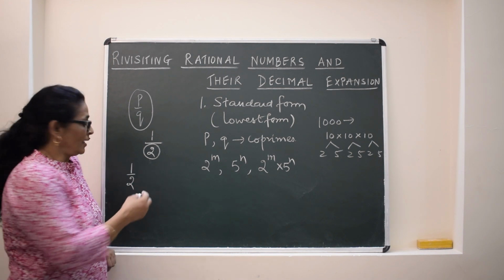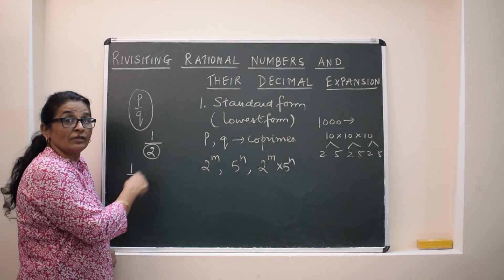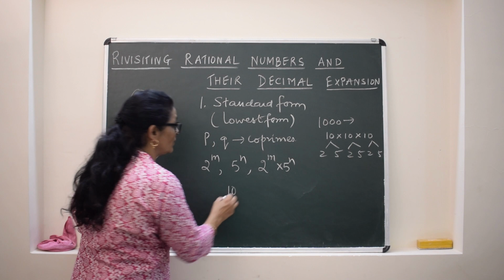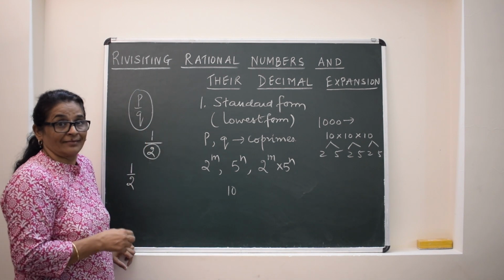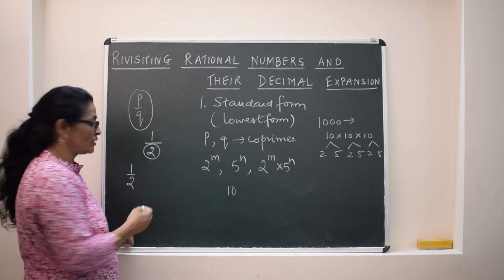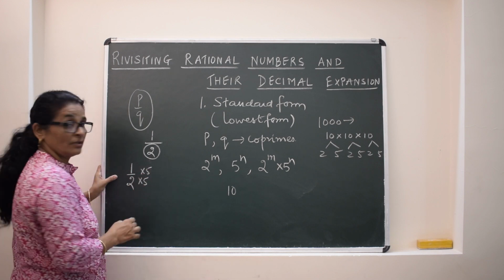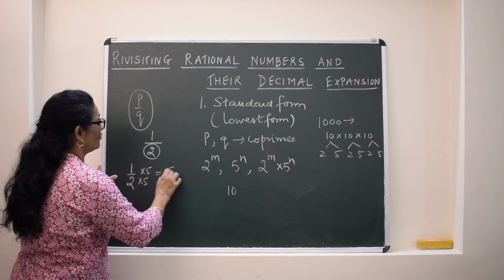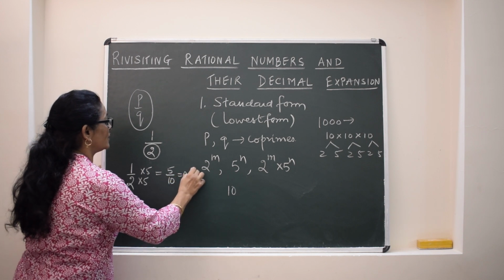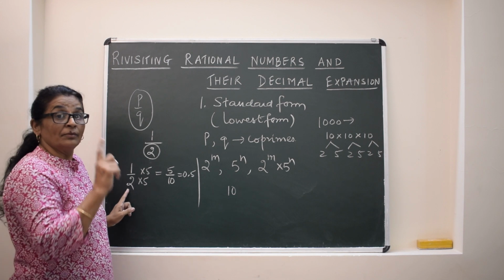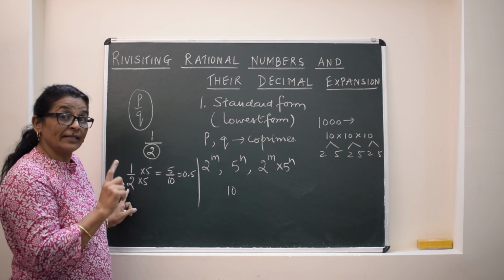Rather, I will see the combination of this 2 with the 5. Why? I have to write the denominator in the form of multiples of 10. That is an easy job to write the decimal expansion. So here if I multiply it by 5 up and down, then this would be 5 by 10. So it is 0.5.